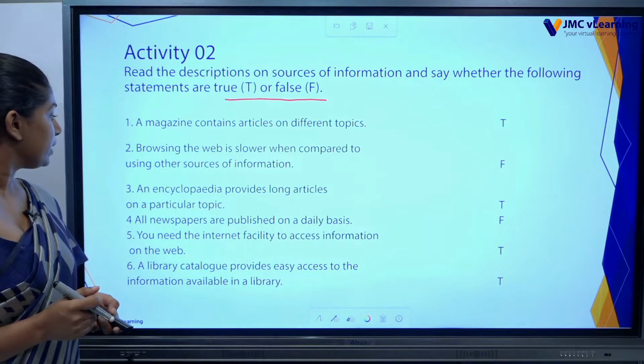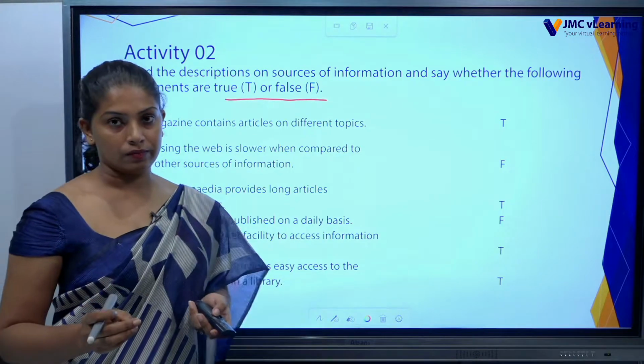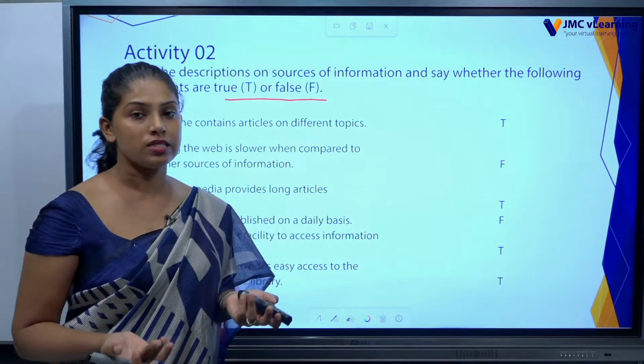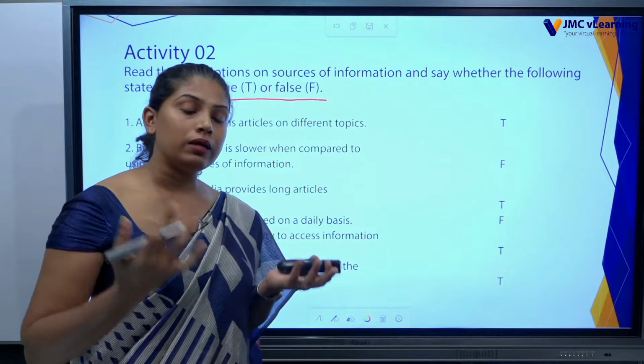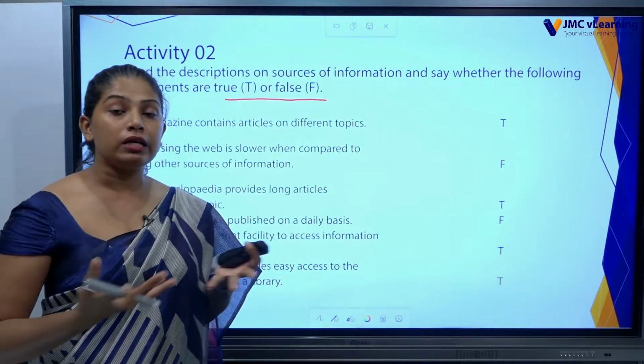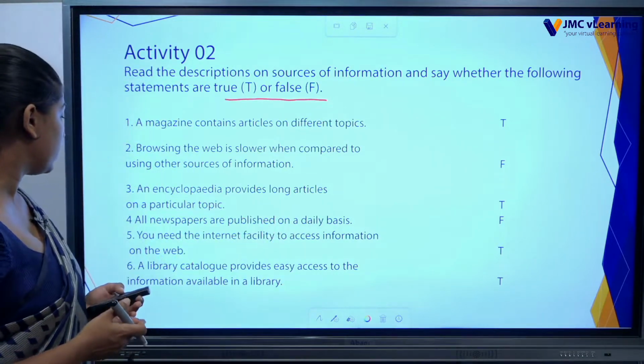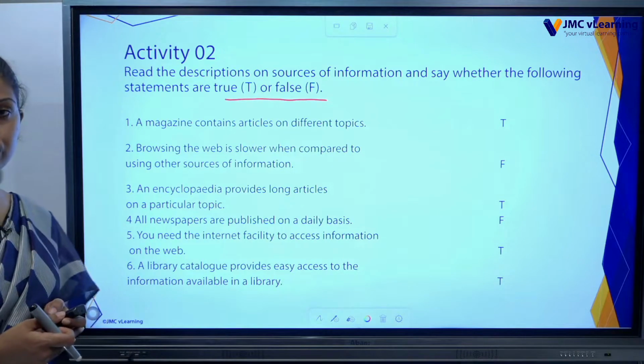An encyclopedia provides long articles on a particular topic. What do you think about that? Yes, that is true. Regarding history or regarding some people, any country, A to Z details are there in an encyclopedia. So this statement is true.